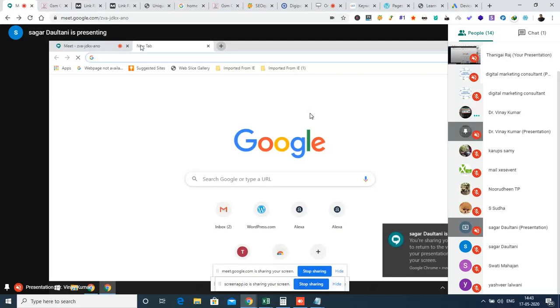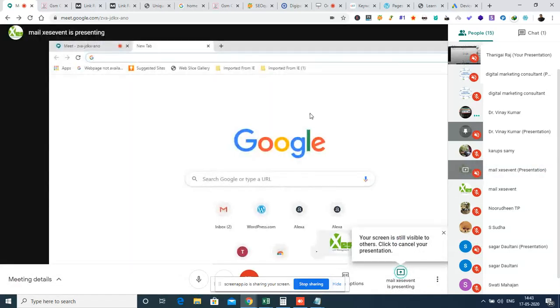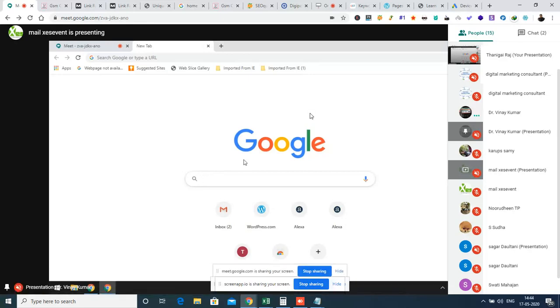Right now you had clicked the new tab, I can see. Like the new tab, I will be giving the instructions in the new tab, so you will be doing the same. Whoever has some doubts in between, this is the time you can unmute your mic and start speaking, because I may not be able to see everyone's screen at the same time. I'll be starting the instructions, and please start to do the same.